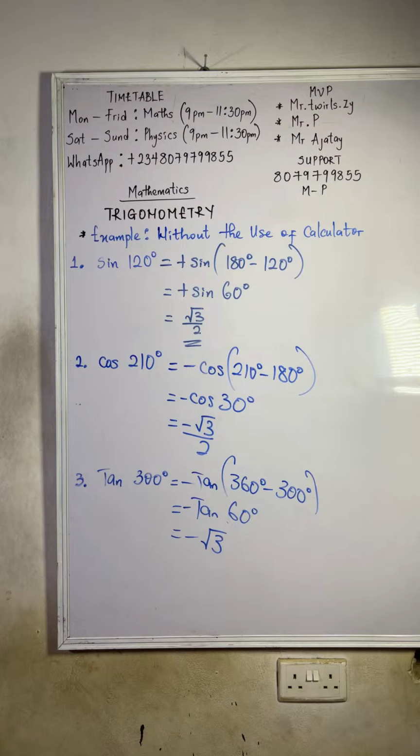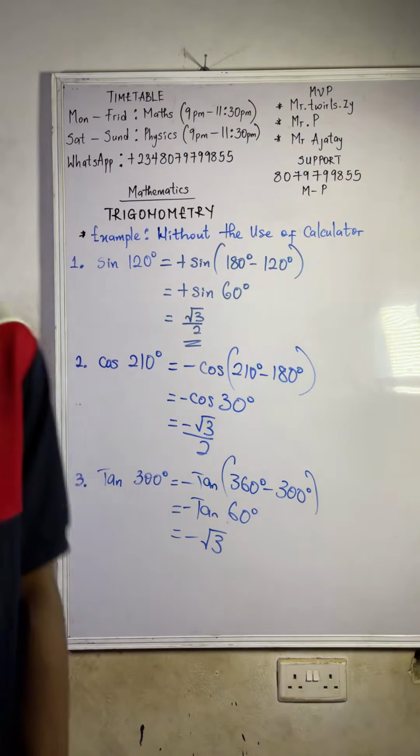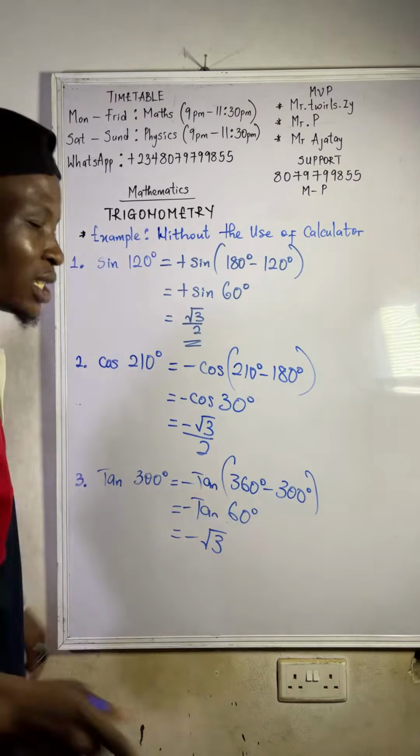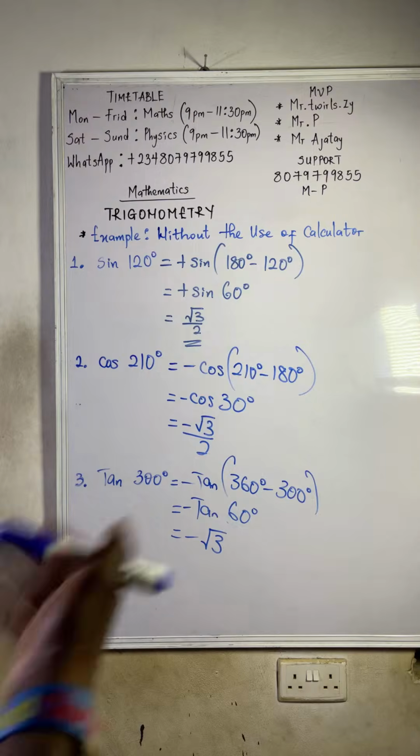So it's the same answer, right? So that is just that, it's not hard now. In the exam, when they give you bigger angles like this, you don't have a calculator in the exam. That's why I'm breaking it down for you like this. That's why you have to know those quadrants in your head. In the exam, you will not be given a calculator. The calculator you have is not a scientific calculator. So now, I think that's what is giving us problem.